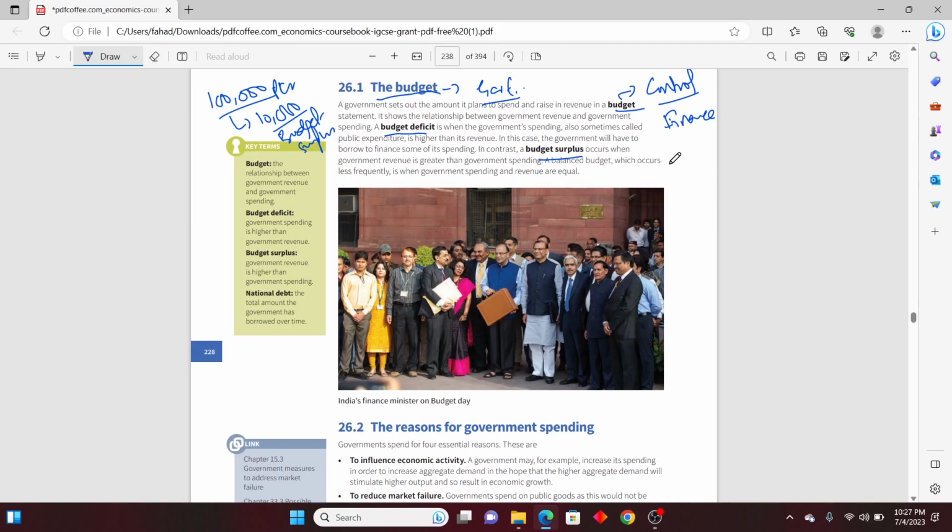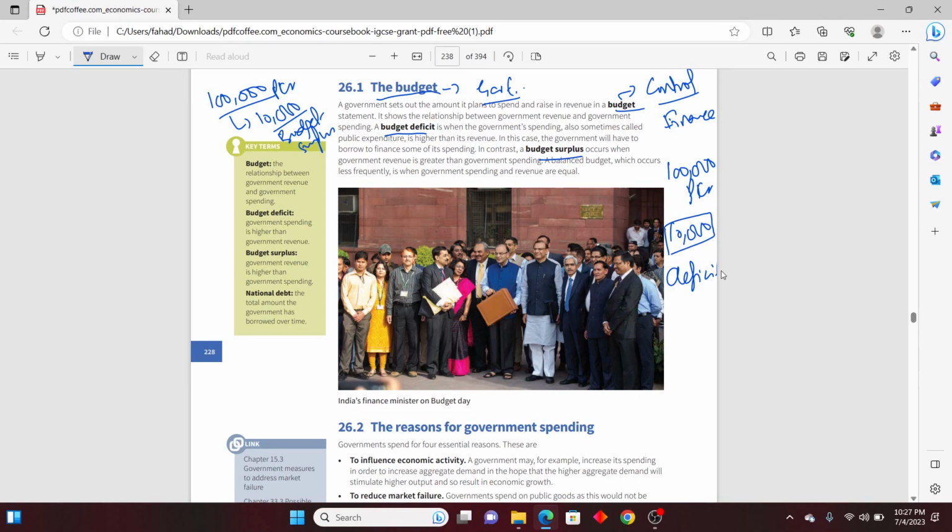The second situation is that you again had a budget of 1 lakh PKR, that is rupees, and then you were not able to fulfill all the expenses which were important at that time, and you had to borrow 10,000 rupees from someone, not dollars, because we are dealing with Pakistani rupees. If you have to borrow and you're not able to meet the requirement of your expenses, it will be a budget deficit.